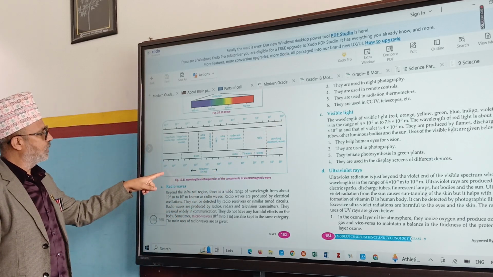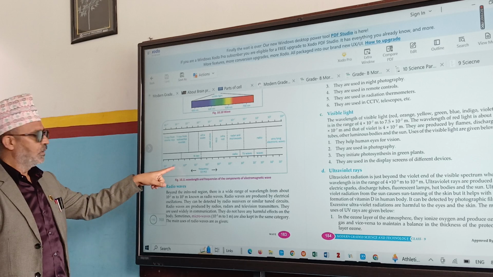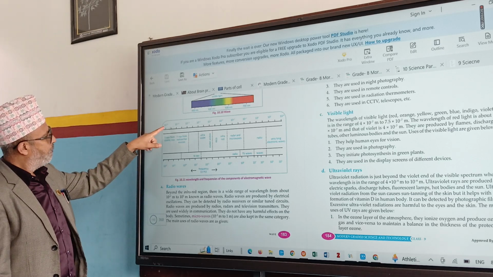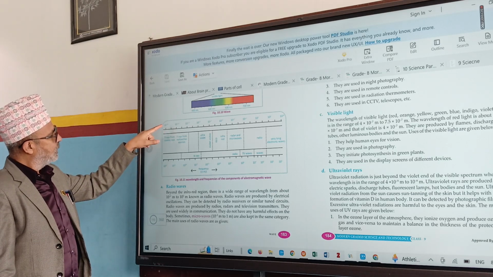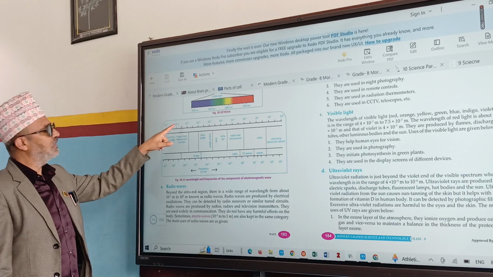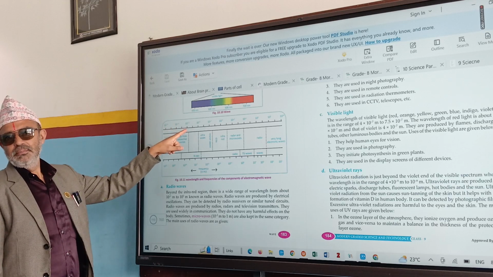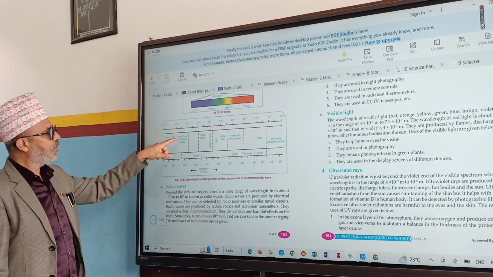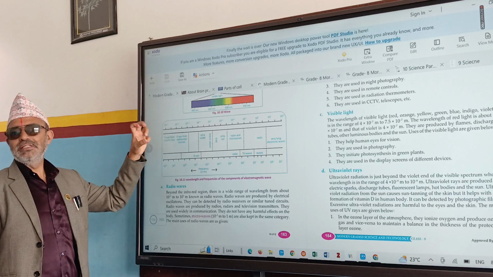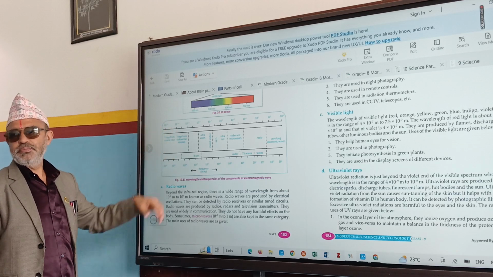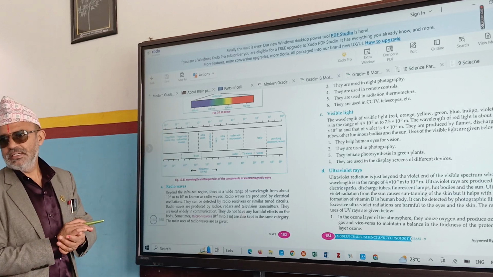10 to the power 23. So power 23 is more than 21. But if we talk about minus, 10 to the power minus 15 is less than 10 to the power minus 13. Right? Make the concept clear. Negative power means more is less, less is more. Positive power, more is more, less is less.